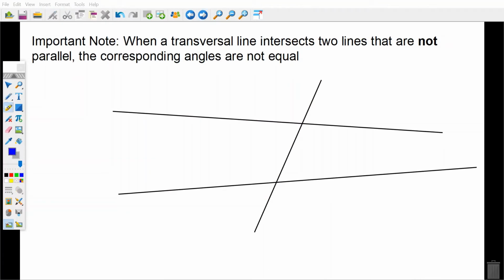It is important to note when a transversal line intersects two lines that are not parallel, the corresponding angles are not equal. Okay? So all these rules for transversal lines and angle properties only work if the lines are parallel. These lines, as you can see, are not parallel, as they will eventually meet here. So those rules don't apply. Most of the questions we're going to do deal with transversals or with parallel lines.